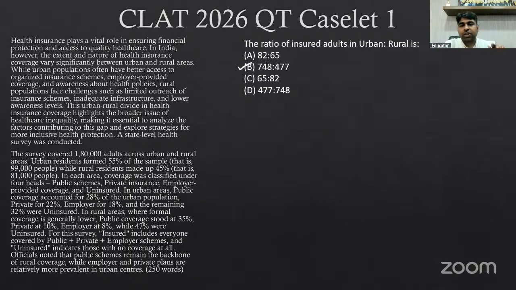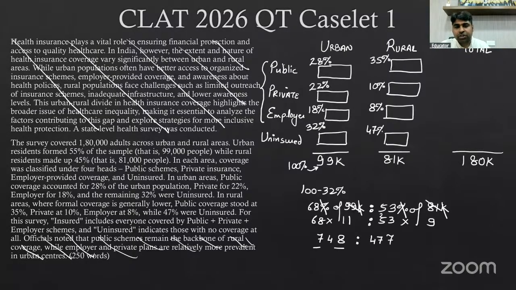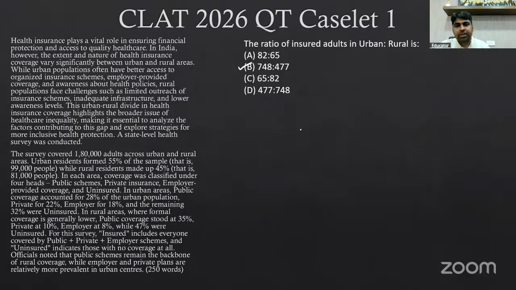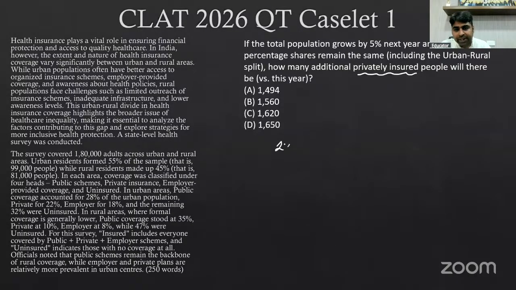Okay. So as of now, what is the privately insured? It is 28% of 99,000, correct? It is going to be 28% of 99,000, and it is going to be 35%. Okay, this is public. The private is how much? The private was 22% of 99,000, and here the private was 10%. So 10% of the 81,000.